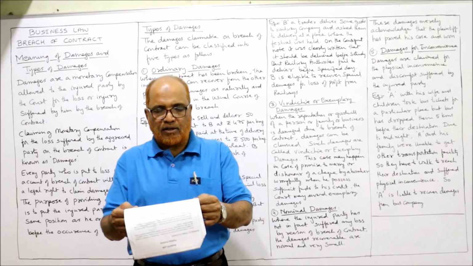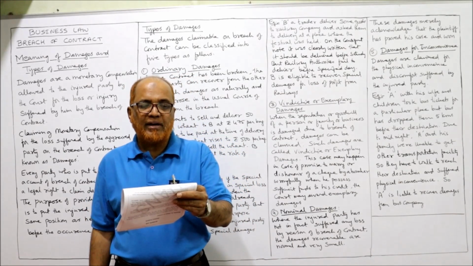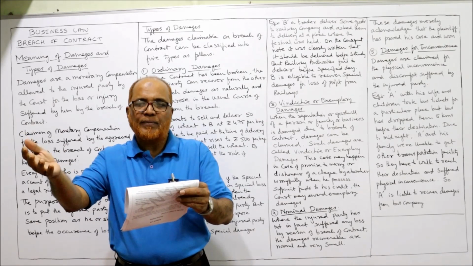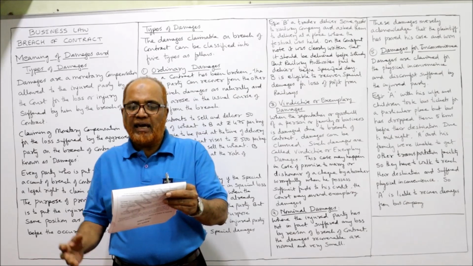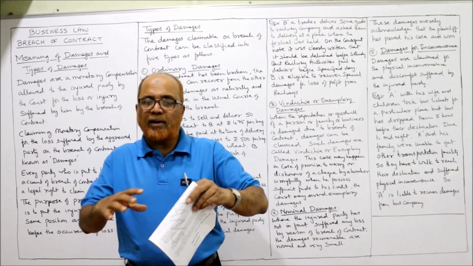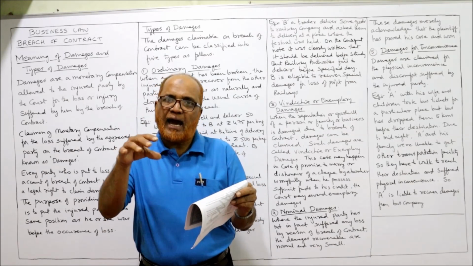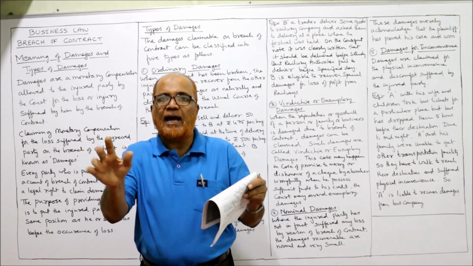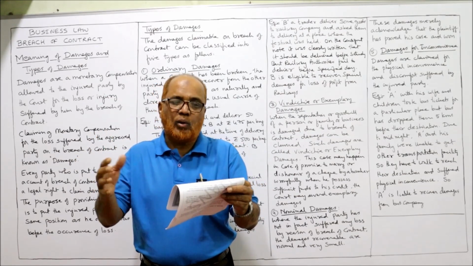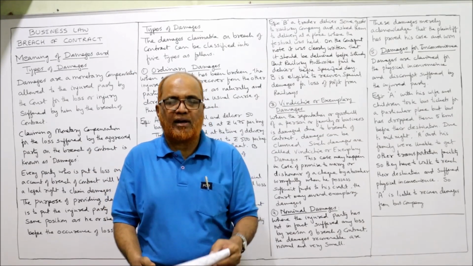Next, last and final problem. A contracts to repair B's house and receives advance payment. A repairs, but not according to the terms and conditions of the contract. Is B entitled to recover from A the additional cost of making the repairs as per contract?